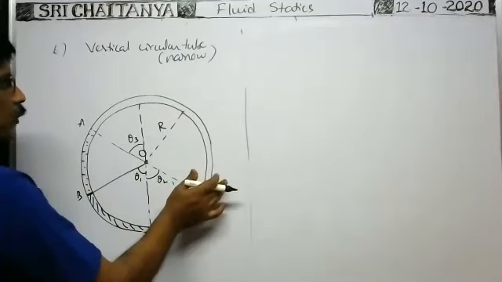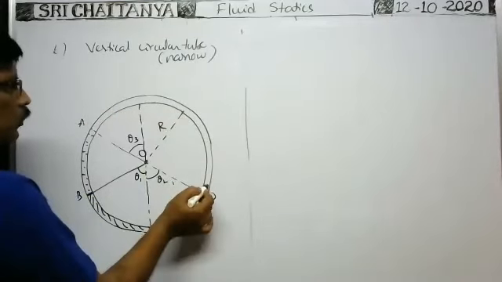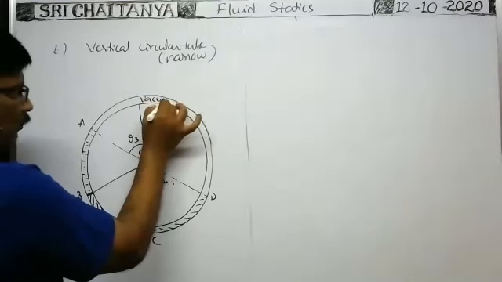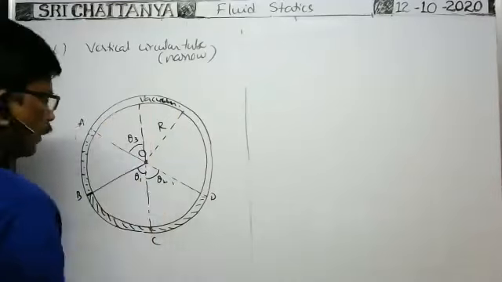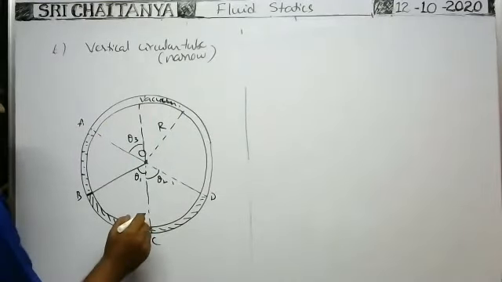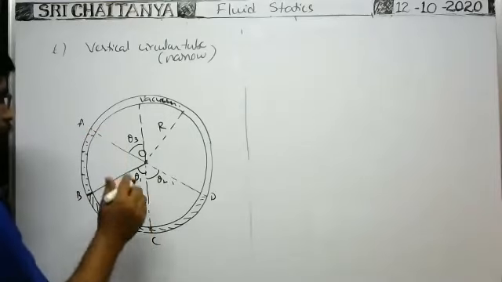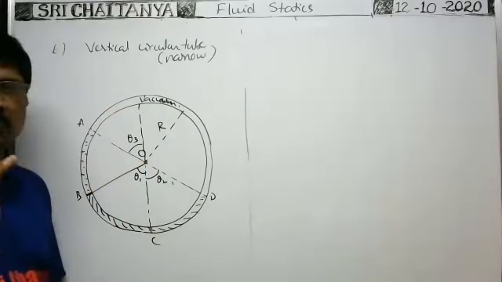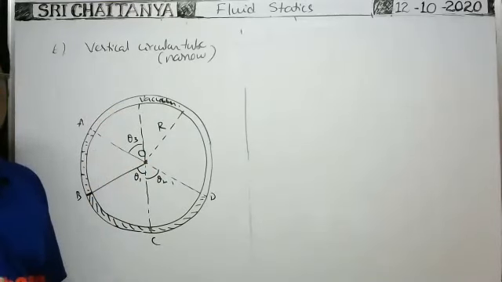As it is not open to atmosphere, here it is vacuum only. No pressure is there. Okay, vacuum. At this point, what is the pressure? To find the pressure at this point, we have to find the pressure due to the vertical heights of the liquid column only. That is very, very important.